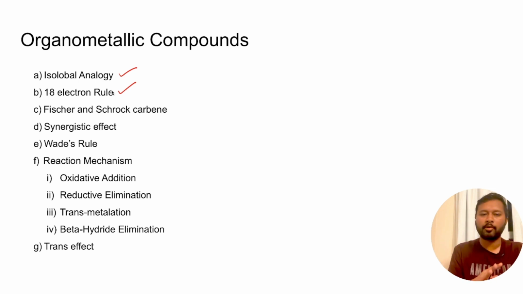So you should be aware about both of them or just one of them, so that you don't get confused in exam. But yeah, you should be able to do questions based upon 18 electron rule. Then a concept of carbene. So carbene and nitrene, they are in your syllabus. Generally we see more questions from carbene compared to nitrene.